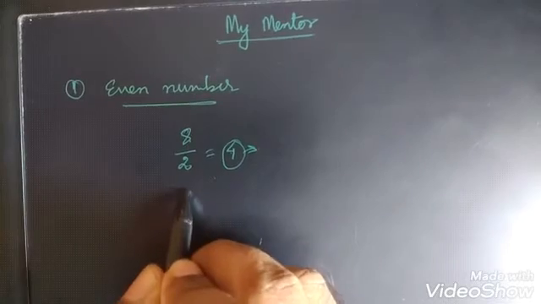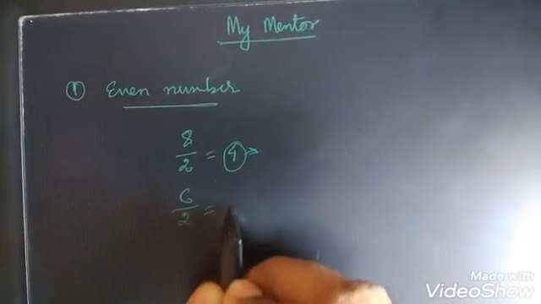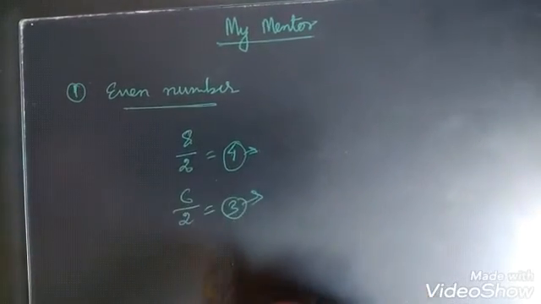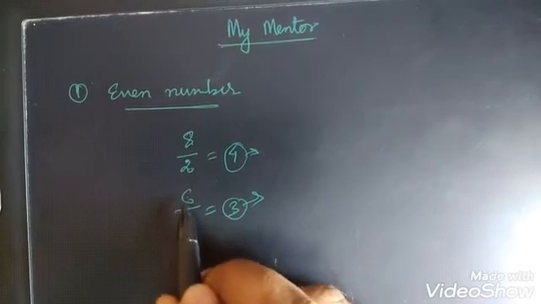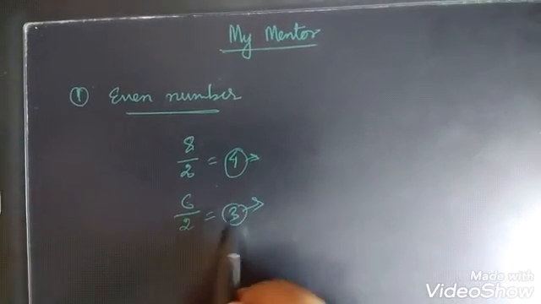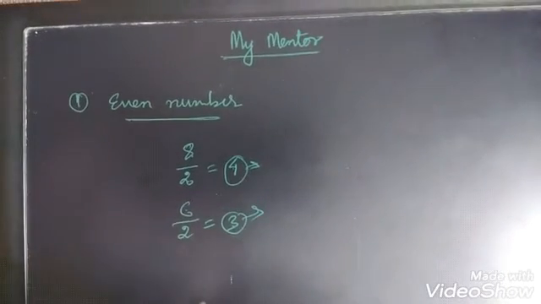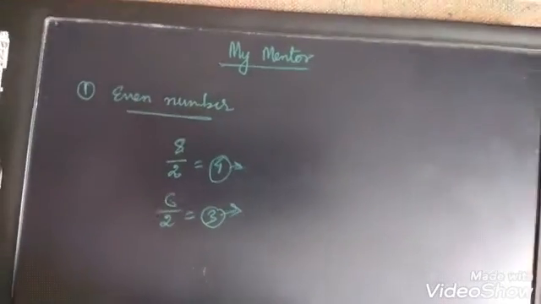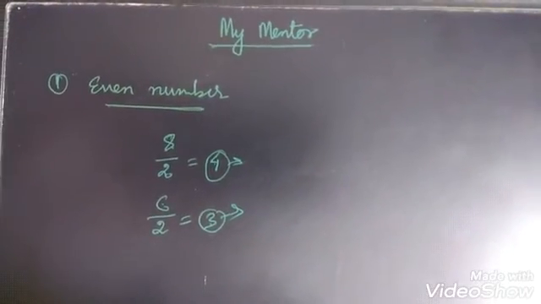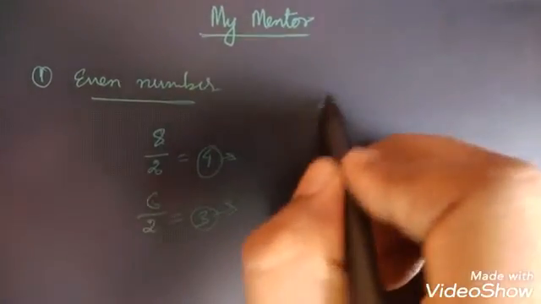Another example, 6: when we divide by 2 we get 3, since 3 twos are 6, so it is an even number. I hope it is clear. Any number that is divisible by 2 is called an even number.